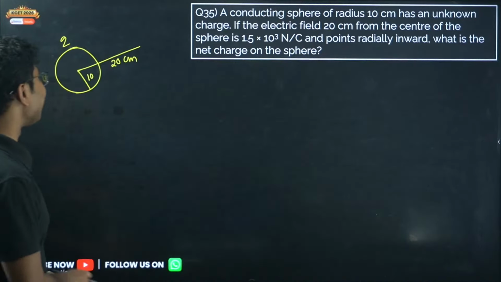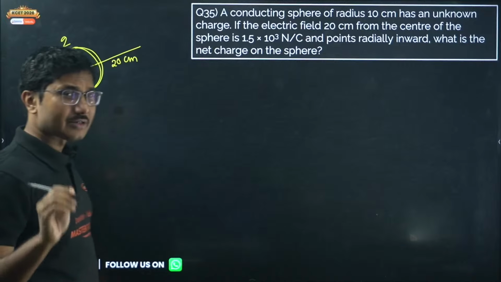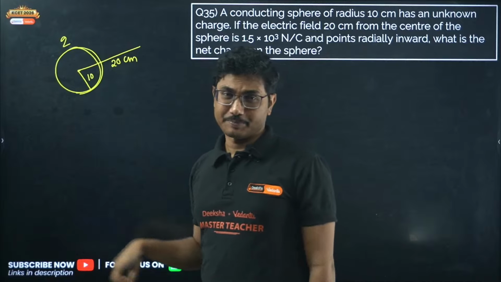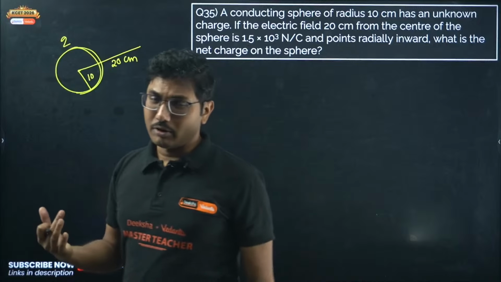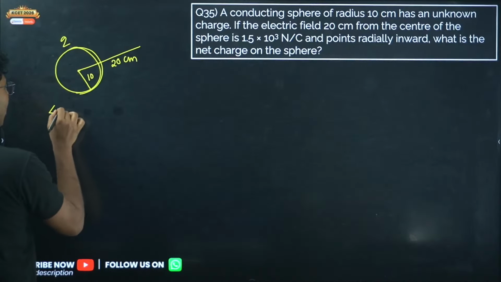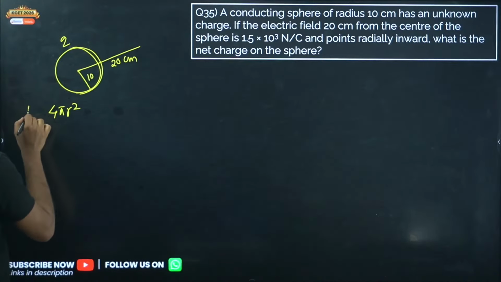So if the charge density is given, surface charge or volume charge, if it is surface charge density for a conductor, you have to multiply by surface area. If volume charge density is given, you have to multiply by total volume. Mostly a conductor will be given. So for a sphere, the surface area is 4 pi r square, and volume is given by 4/3 pi r cube. So these are the additional formulas that you need to know.